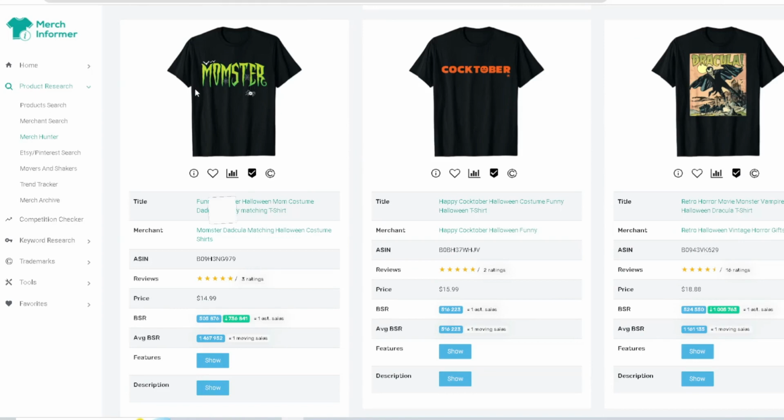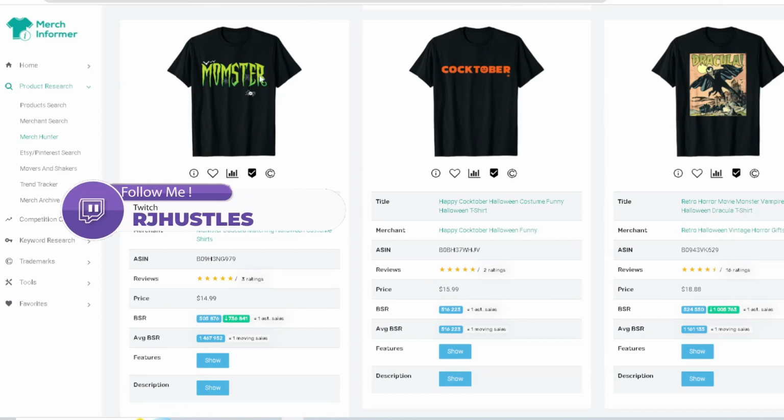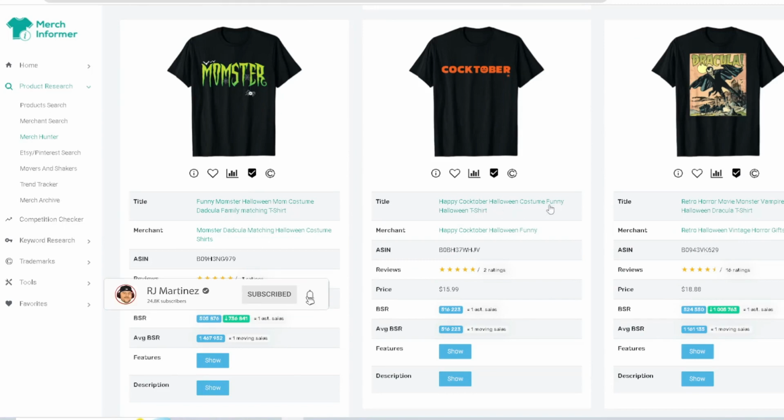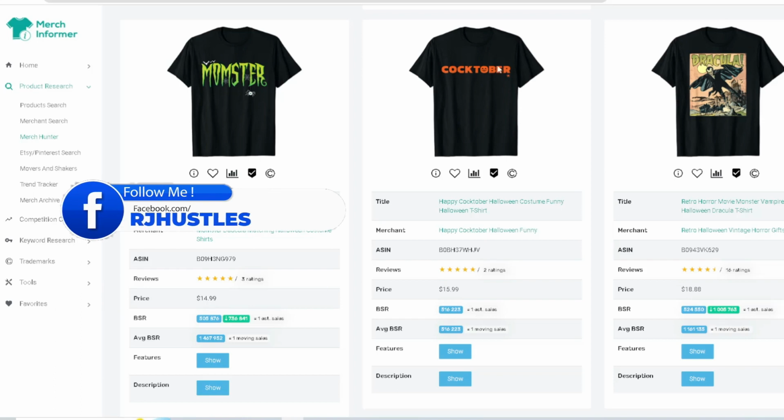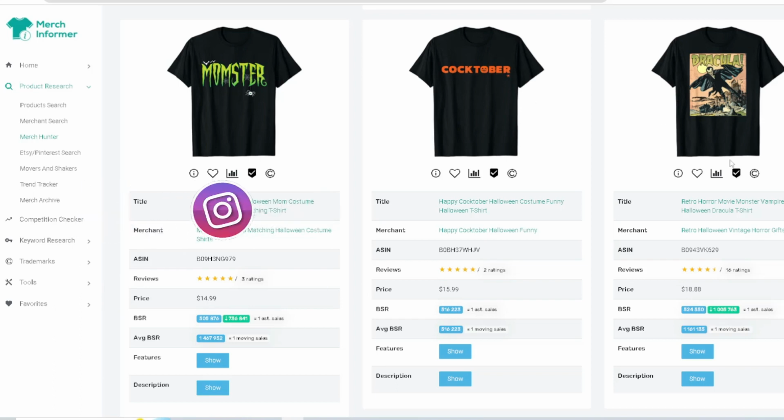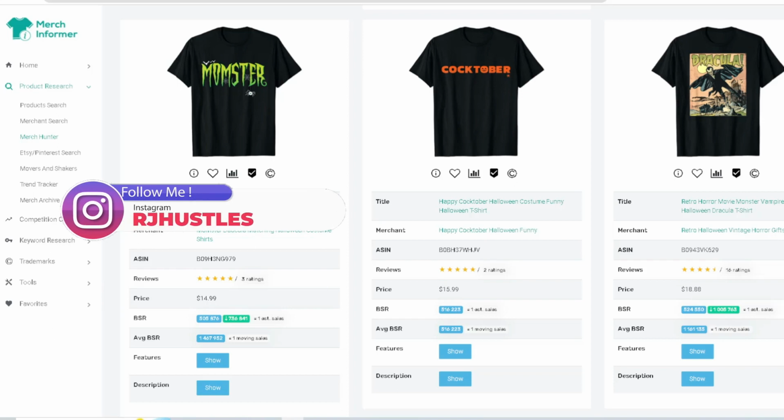Momster. You want to double check. I think this one at one point was trademark. I'm not sure if it still is. Cocktober. Happy Cocktober Halloween. So this is supposed to be a funny kind of saying, right? Simple text base, and instead they have a jack-o'-lantern there. Dracula. All right, now let's go down.